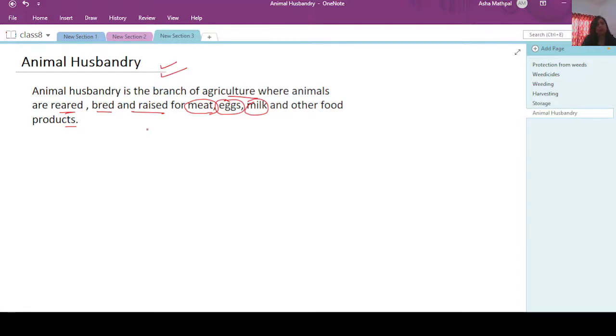It has various branches, like pisciculture, and several other branches. You will be able to understand this topic in class 9. This is not a part of class 8; only the introductory part is in class 8. So with this we have finished the chapter Crop Production and Management.